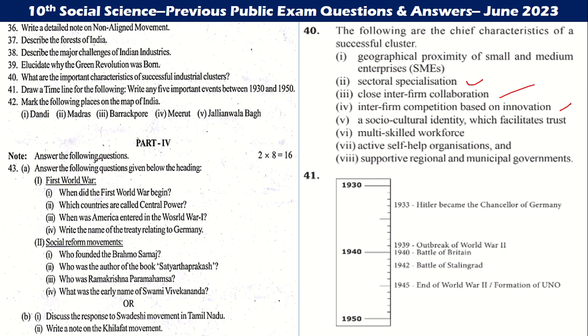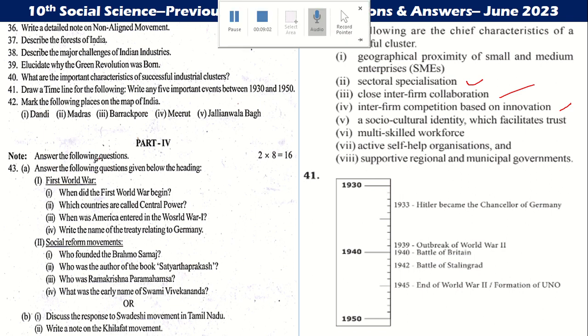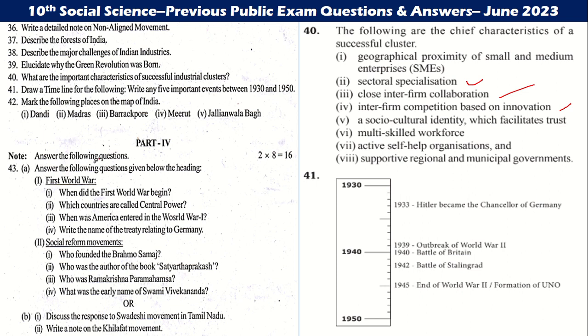Question number 41. Timeline 1930 to 1950. In 1933 Hitler became the Chancellor of Germany. 1939 outbreak of World War II. 1940 Battle of Britain. 1942 Battle of Stalingrad. 1945 end of World War II, formation of UNO. Then goes to the next question.